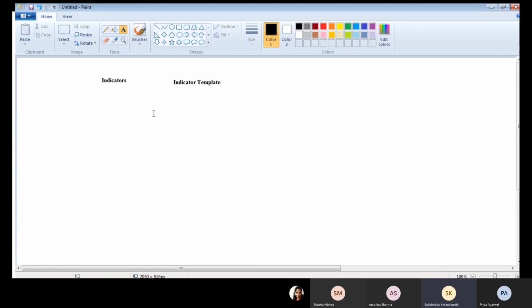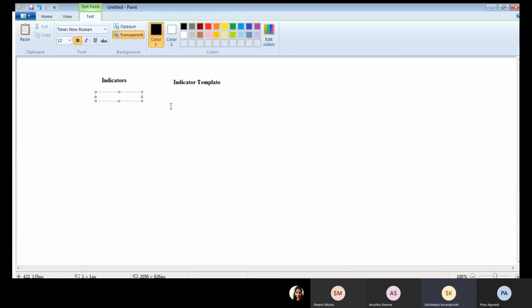Indicator template. Whenever you open the form, indicators and indicator templates, an indicator is mainly created for only one control, meaning a targeted item.